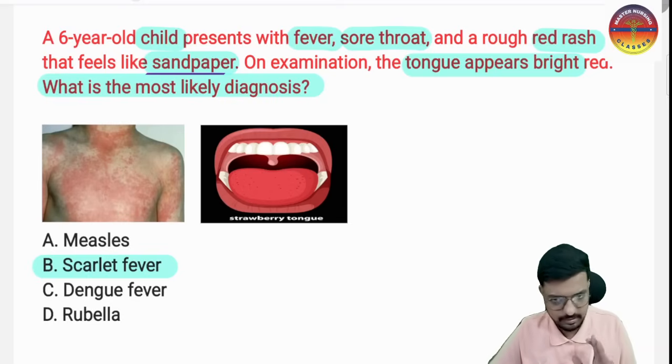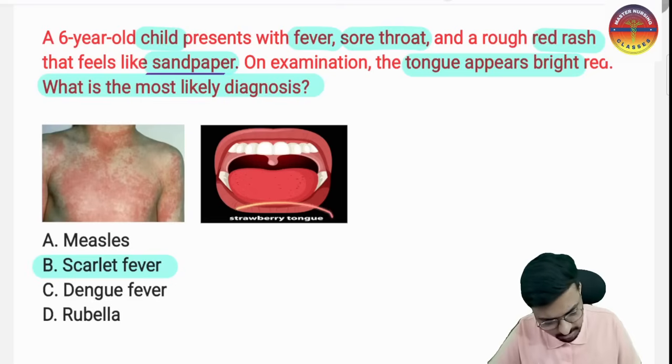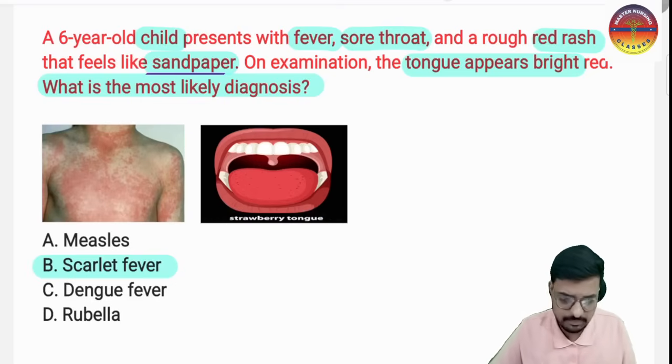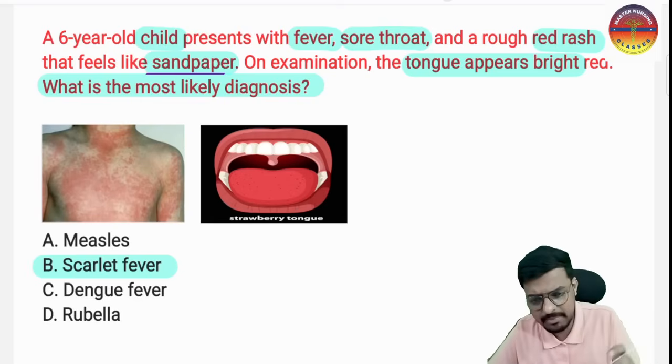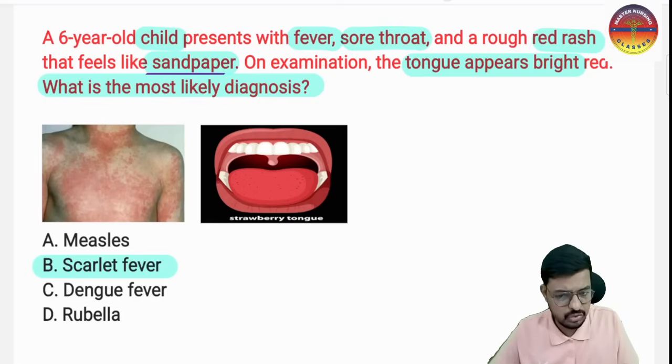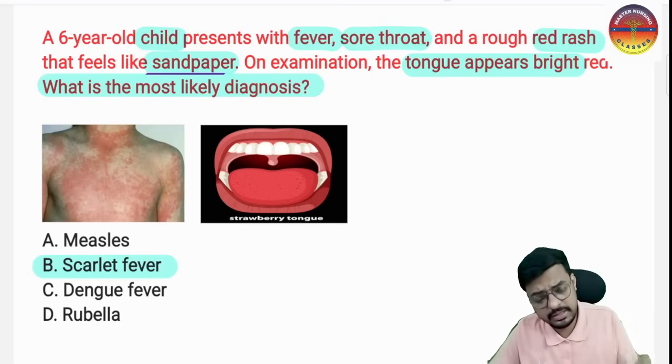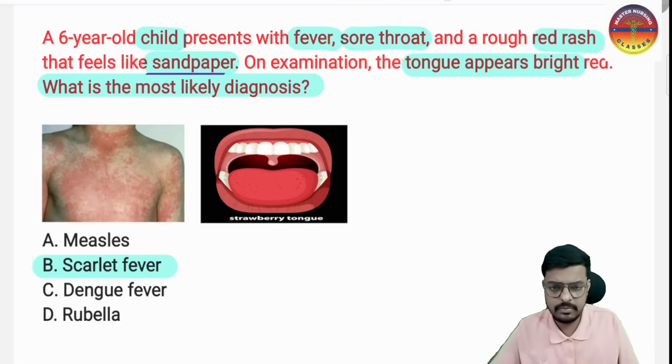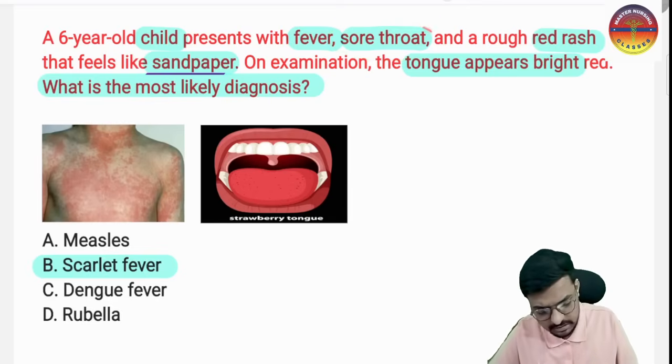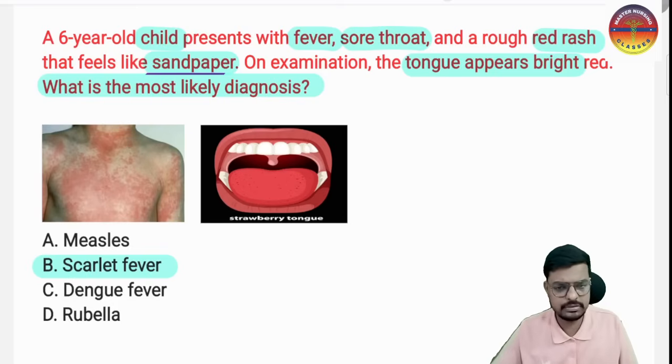Very important. And there is one more very important condition where we get the strawberry tongue that may confuse you in an exam. That is Kawasaki disease. Sir, what is Kawasaki disease? That is an autoimmune mediated disease that damages the medium sized arteries, and it manifests with a strawberry tongue. But the very important thing is that in Kawasaki disease there is no sore throat history. Kawasaki is autoimmune mediated, whereas scarlet fever is infection mediated. Getting the point? Yes, sir.